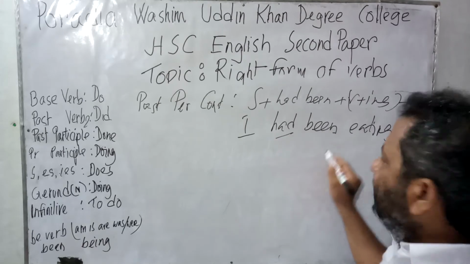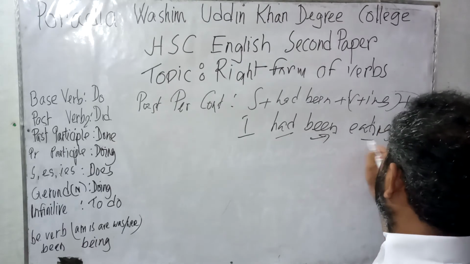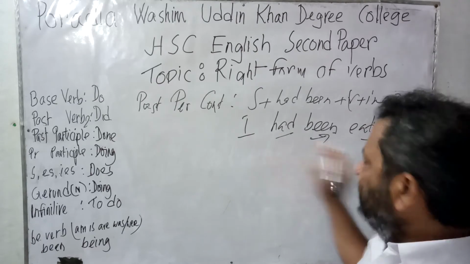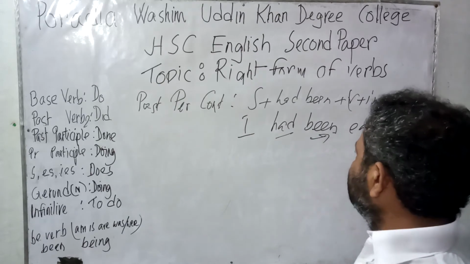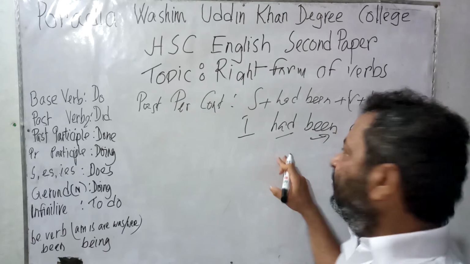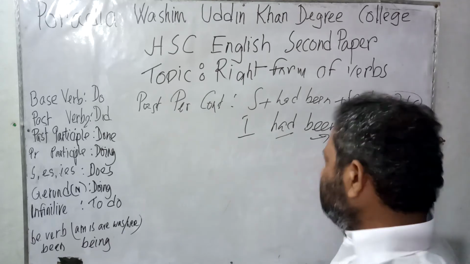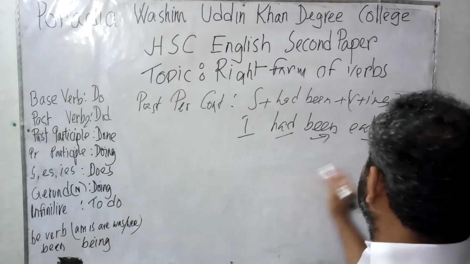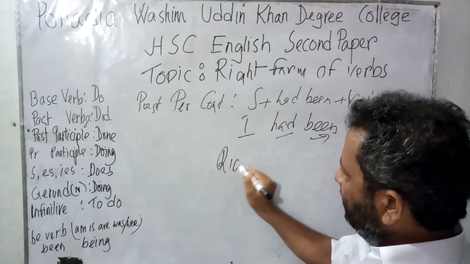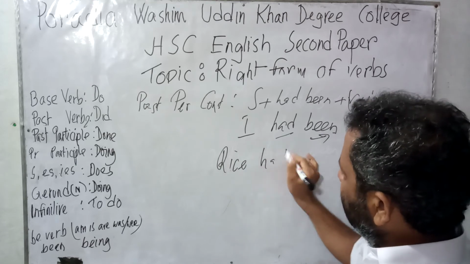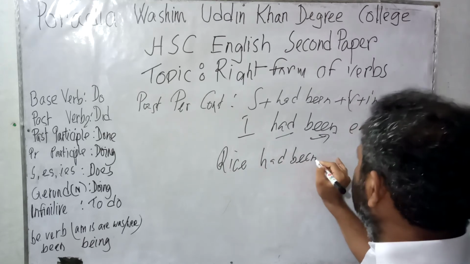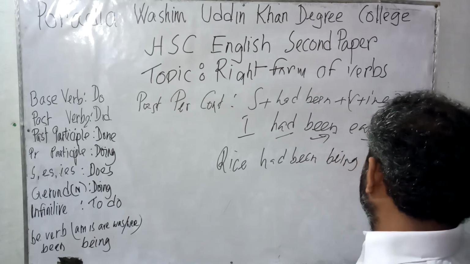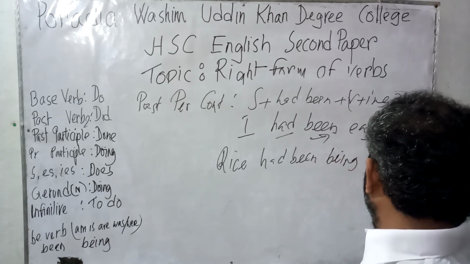Here the word had, here the word been, here the word eating. All these three words are verbs. So we have seen the right form of verbs. I repeat, the right form of verbs has been used here. Now, if I consider that in the passive form, rice would come here. Rice had been, ing form would be being. Rice had been being eaten by me.